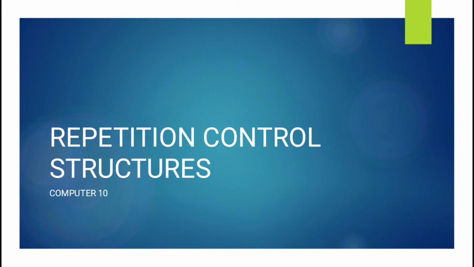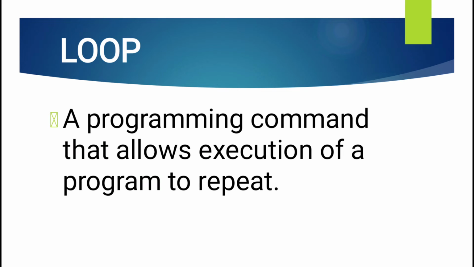Now, for our lesson for today, we will have a very short discussion about terms that are being used in repetition control structures. Let us start with the first one, which is called a loop. A loop is a programming command that allows execution of a program to repeat. The keyword here is allows execution, or to make it longer, allows execution of a program to repeat.